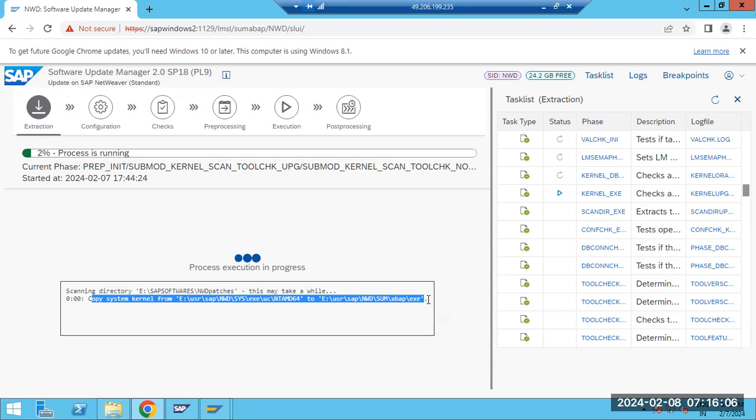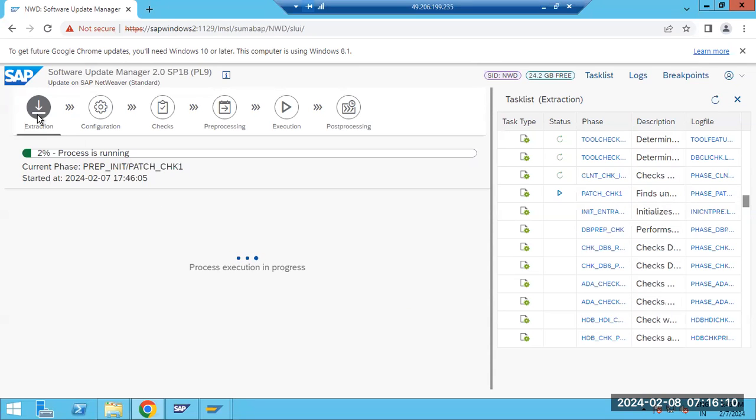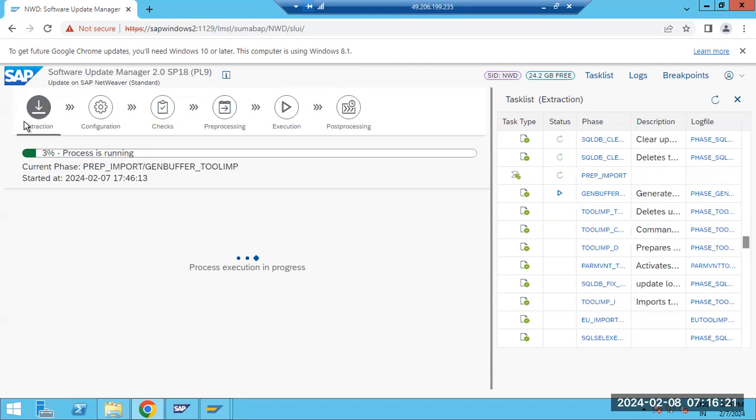But as a consultant, we are required to know what's happening at the system level, in each and every step. Where the shadow system will be built, and what is happening in the system in the extraction phase, the configuration phase, and the checks phase. Those things are very, very important for us.